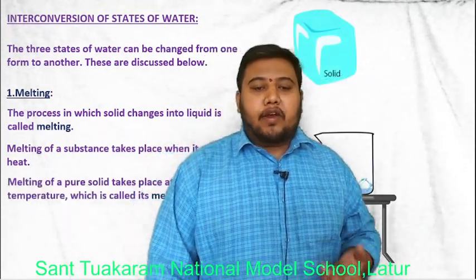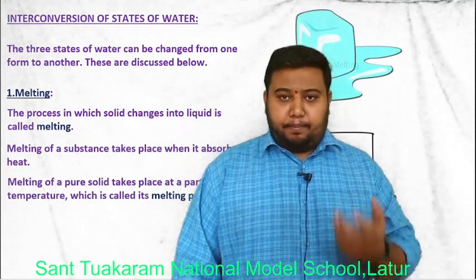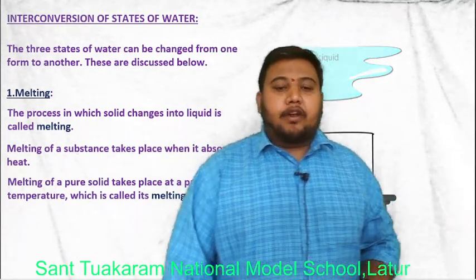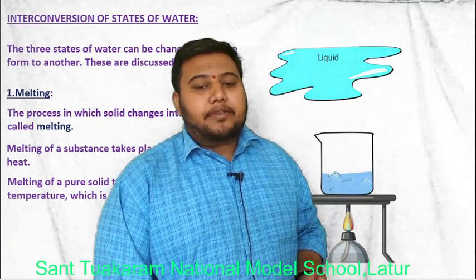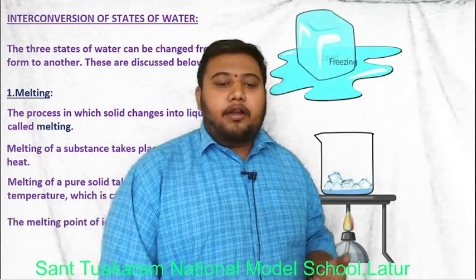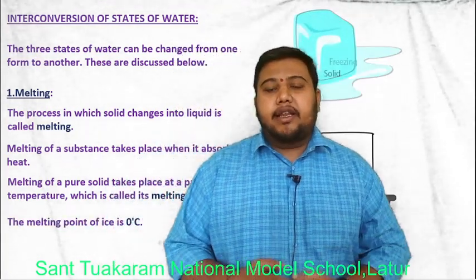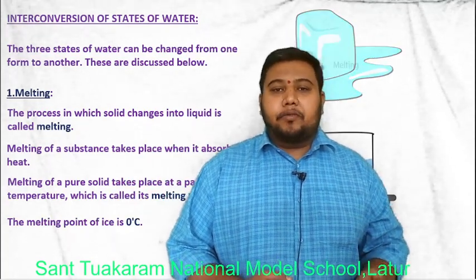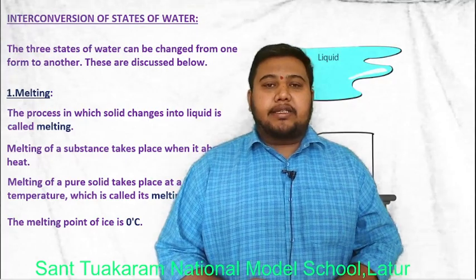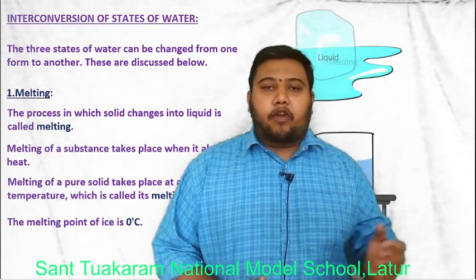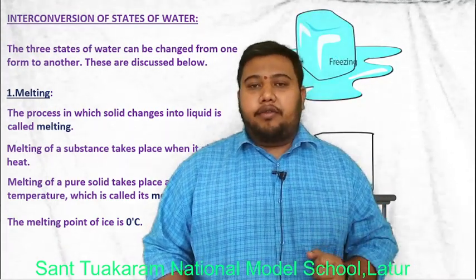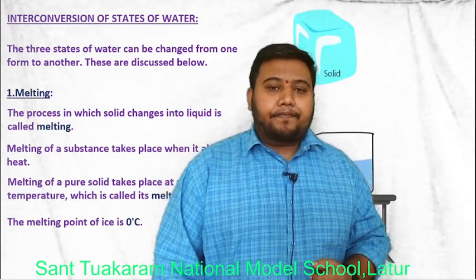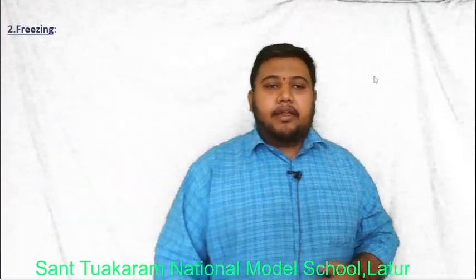Melting of a pure solid takes place at a particular temperature, which is called the melting point of that substance. And the melting point of ice is 0 degrees Celsius. If we pass heat to an ice cube at 0 degrees Celsius, it will start to melt from ice cube to water in liquid form. Next step, that is freezing.